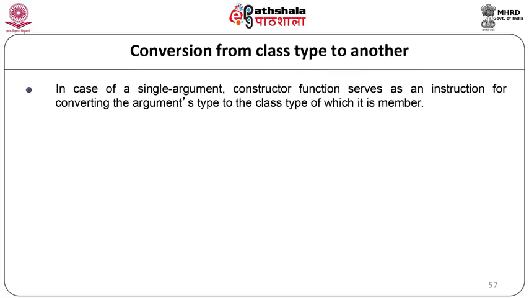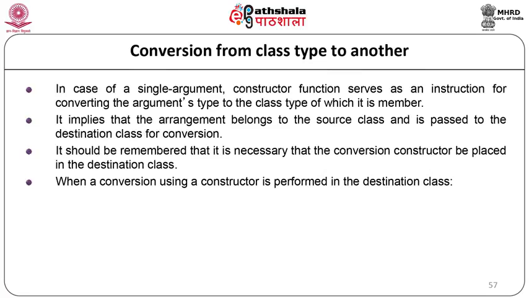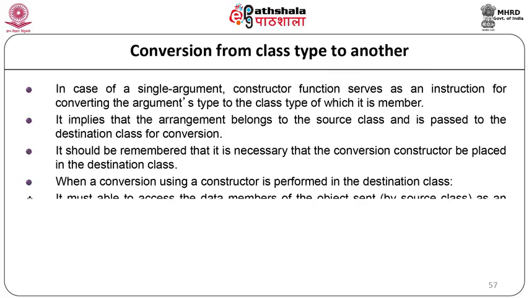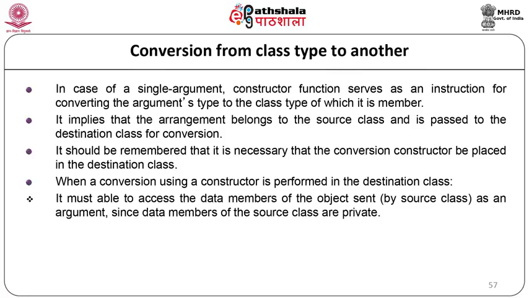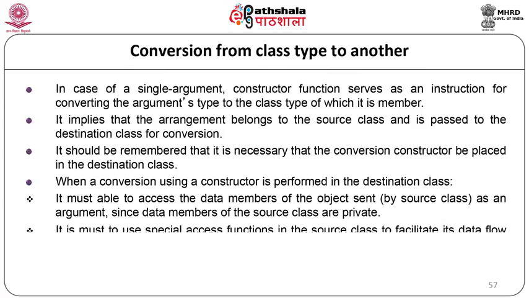A single argument constructor function serves as an instruction for converting the argument type to the class type of which it is a member. When a conversion using the constructor is performed in the destination class, it must be able to access the data members of the object sent as an argument. Since the data members of the source class are private, it is a must to use special access functions in the source class to facilitate its data flow to the destination class.